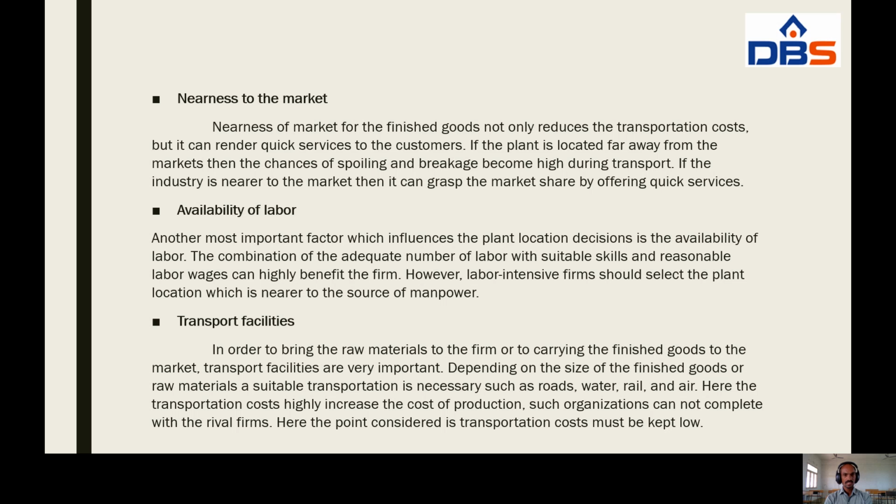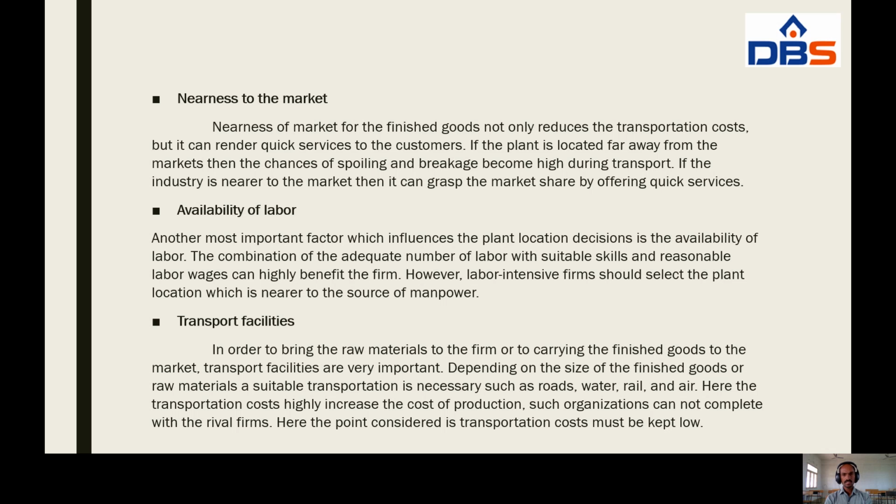And the next factor is availability of labor. Another most important factor which influences the plant location decision is the availability of labor. The combination of an adequate number of labor with suitable skills and reasonable labor wages can highly benefit the firm.